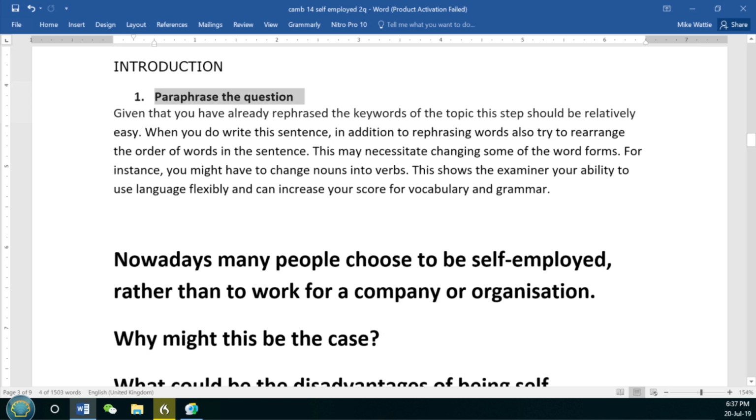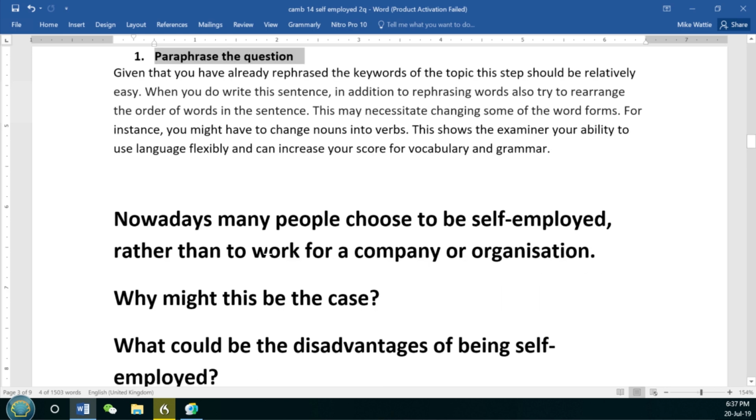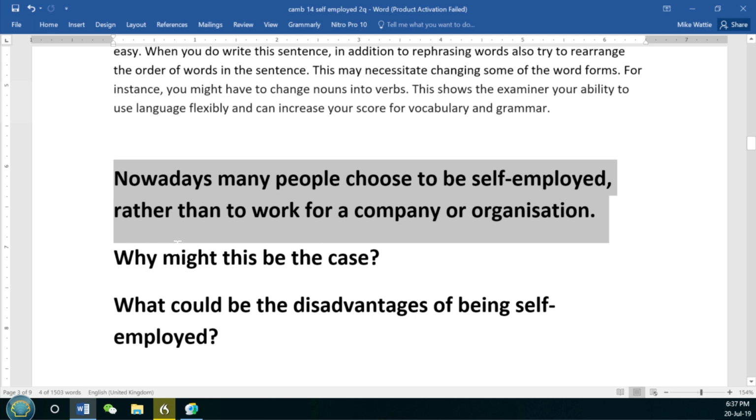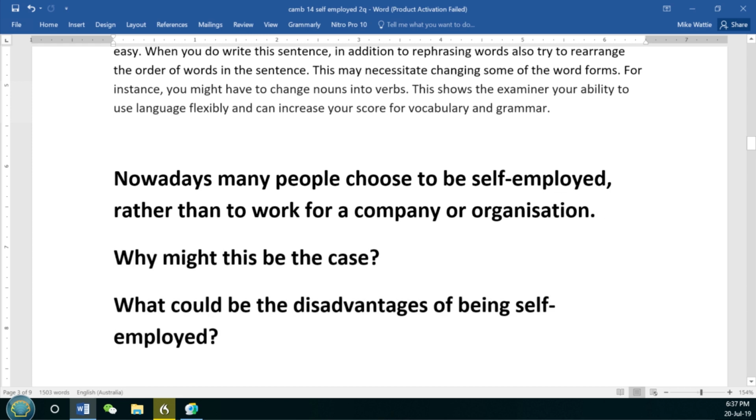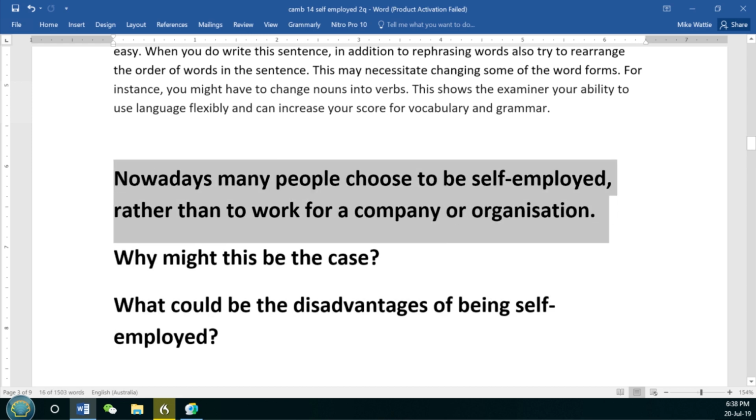We're going to start writing our essay by paraphrasing the question. Okay, so we're going to use different words and possibly a different sentence structure to rewrite the topic for this essay. Just to recap, there's always 2 parts to the task instructions: our topic and then our questions. So we want to start by paraphrasing this topic here. Let's see how we can do it.